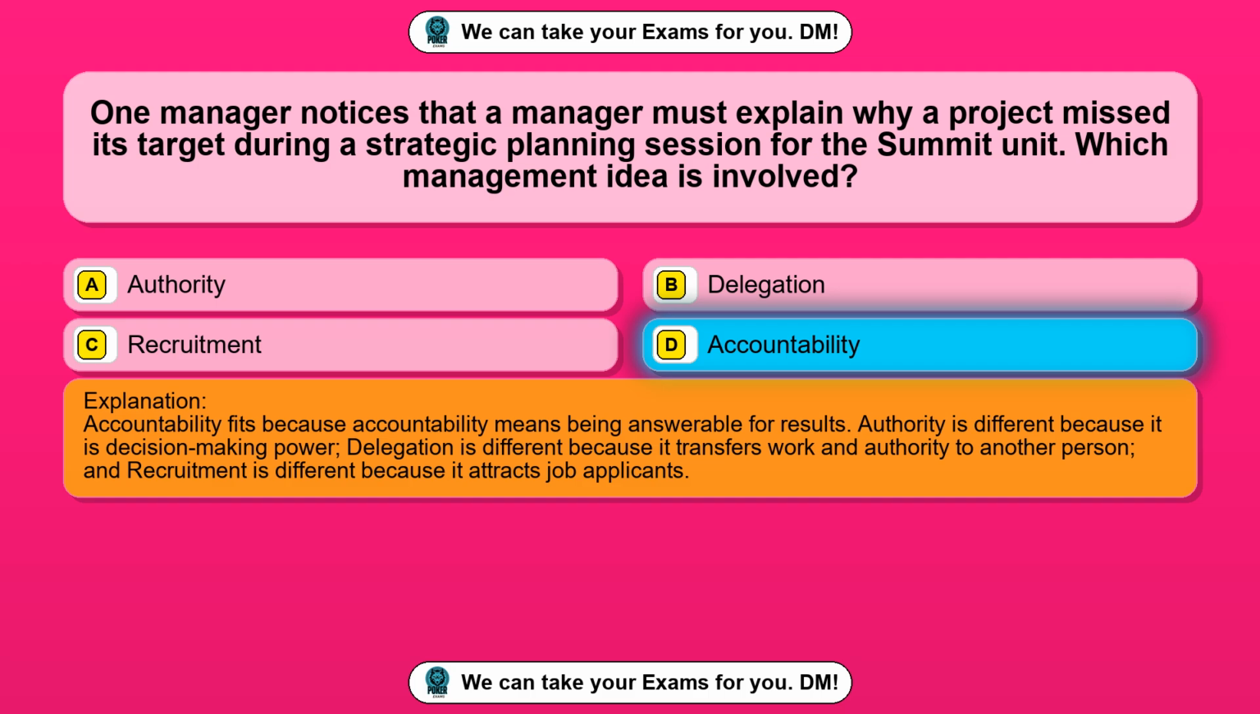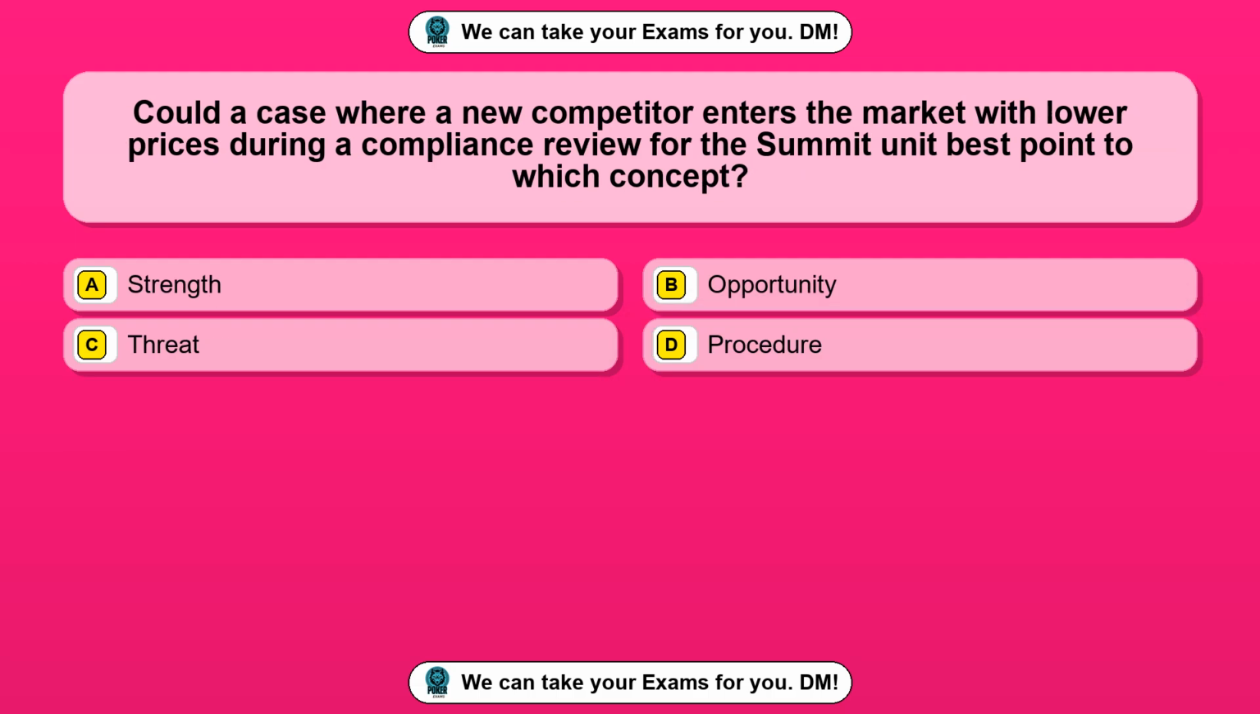Delegation is different because it transfers work and authority to another person, and recruitment is different because it attracts job applicants. Question 76. Could a case where a new competitor enters the market with lower prices during a compliance review for the summit unit best point to which concept?